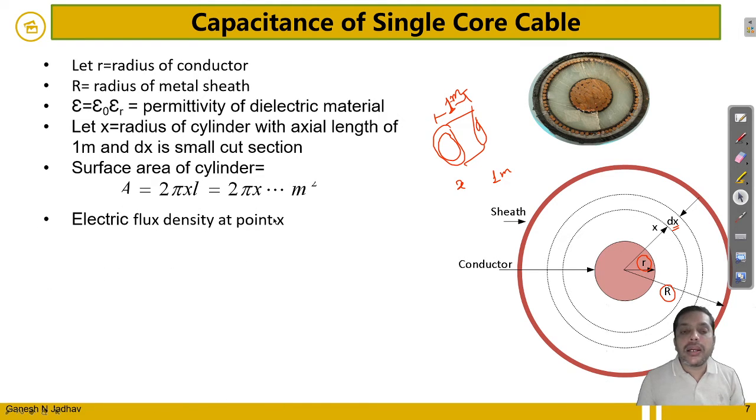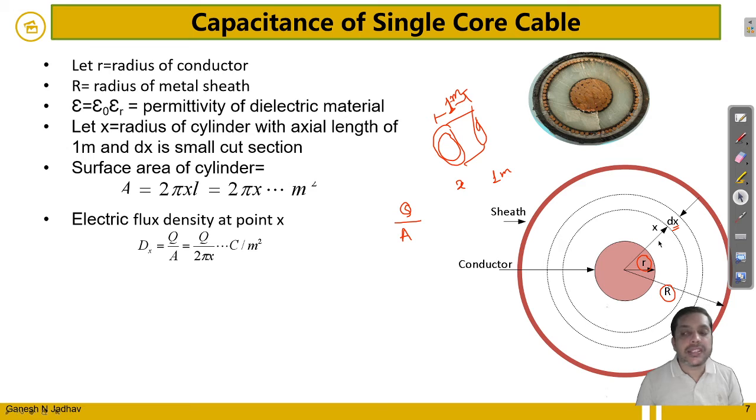So how to calculate the flux density? The flux density is given by charge divided by cross sectional area, that is Q divided by A. So at x meter distance, D is equal to Q upon A, where A is equal to 2 pi x, so D is Q upon 2 pi x, in coulomb per meter square.